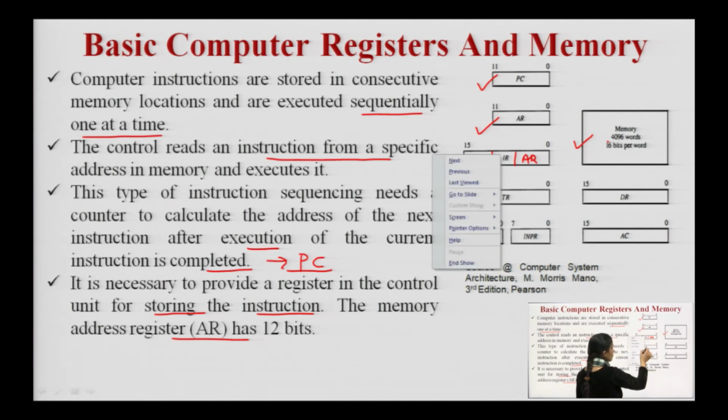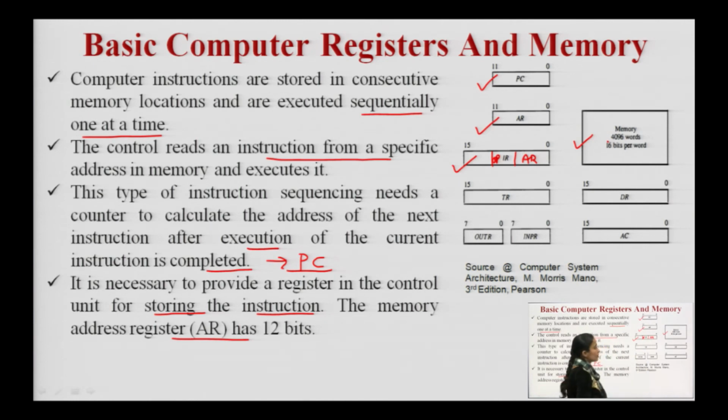Sometimes we require storing temporary data or temporary instructions, for which we need a temporary register, again of 16 bit. Then for storing the data, we have the data register, and for storing intermediate contents we have AC.